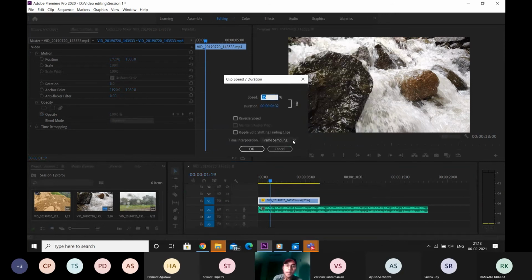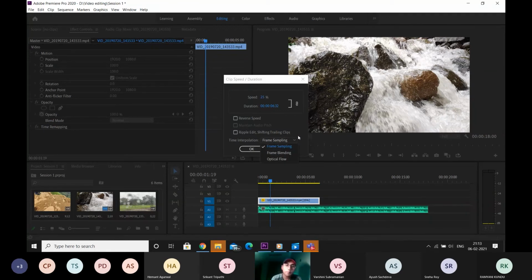The first is frame sampling. What happens in frame sampling is, in this case, it's 15 frames per second and we want to make it 30 frames per second. So the software duplicates every frame and sticks it in front of that. The very first frame is shown twice. Similarly, the one after that is shown twice. So every image in this video is shown twice. This is what happens in frame sampling. It just duplicates one photo.